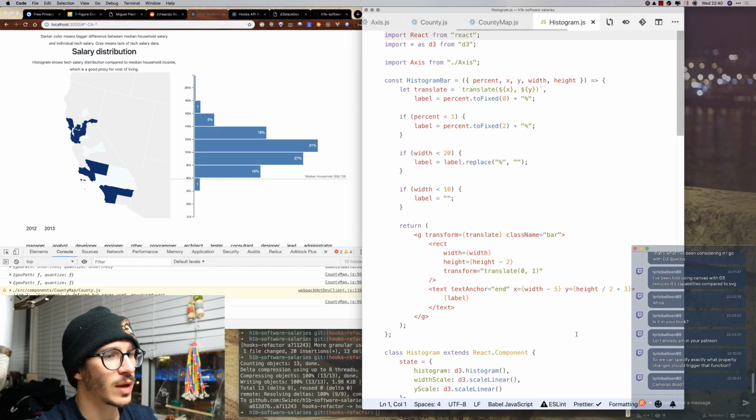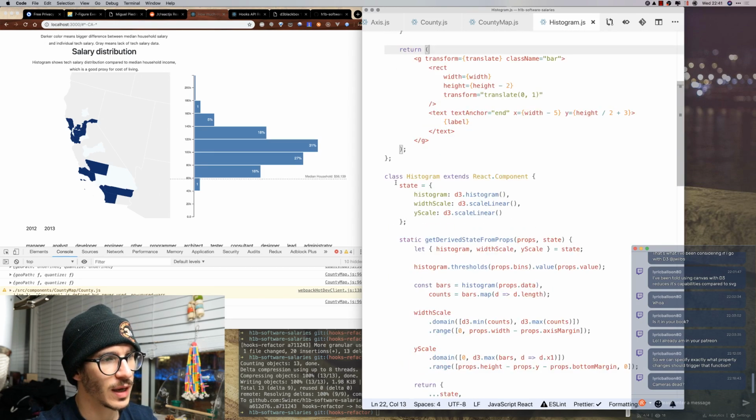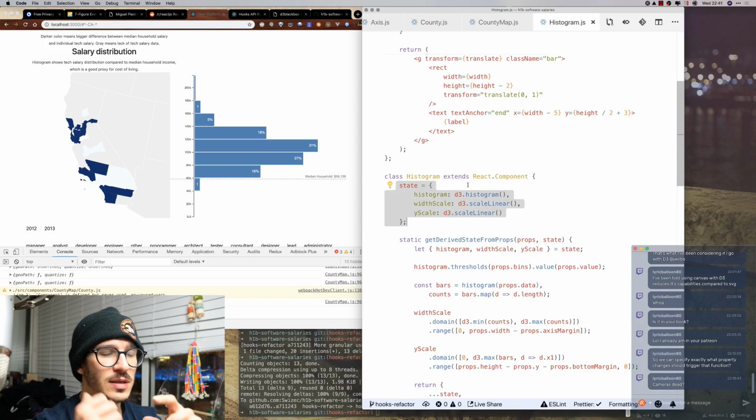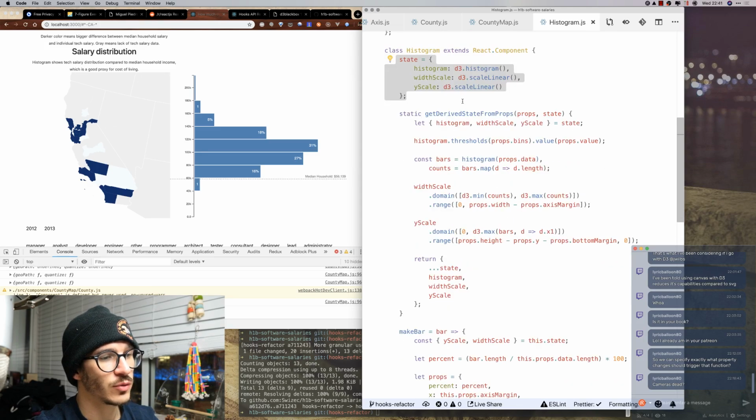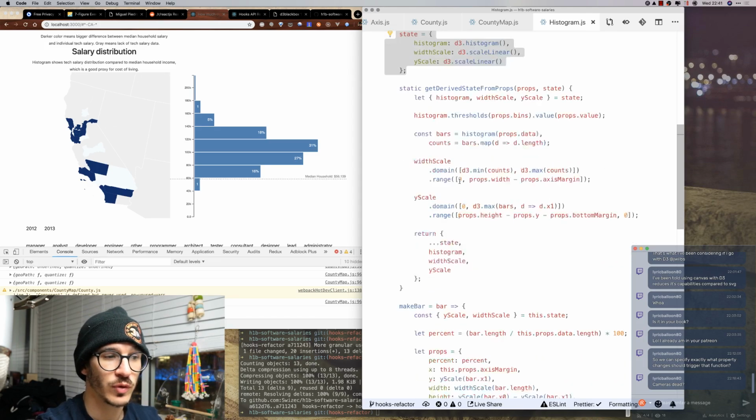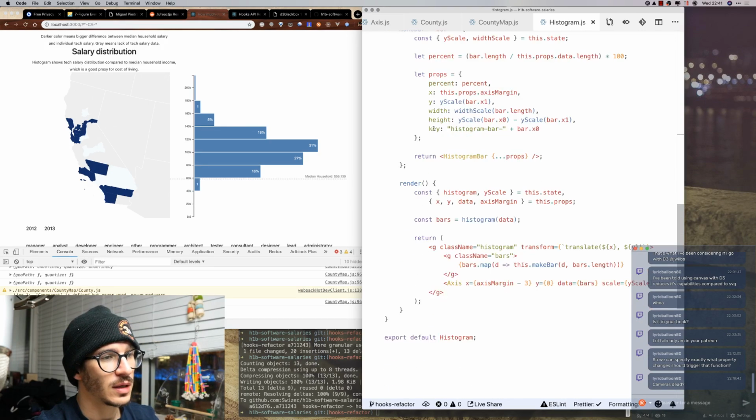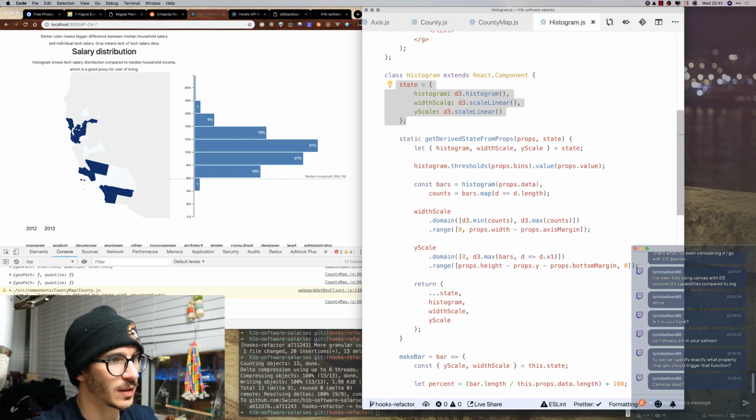Histogram.js is a very similar beast as CountyMap. It does use a subcomponent, but we have local state that has a histogram, a width scale, and a y scale, and then we have getDerivedStateFromProps, which we're going to move into a useEffect, and we have this stuff. So let us begin.